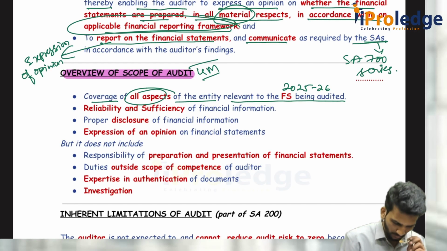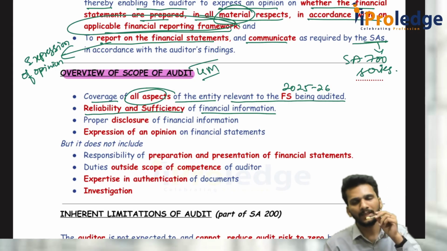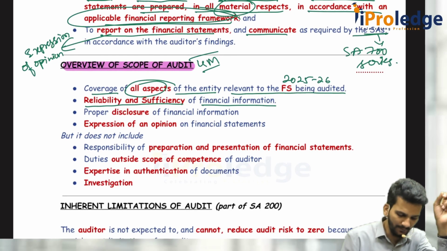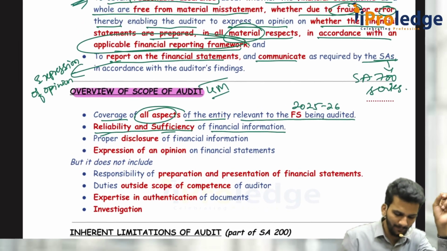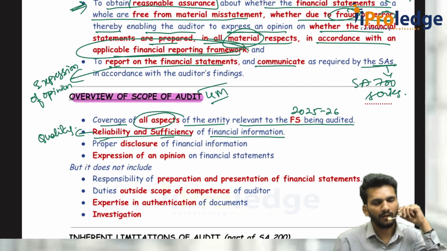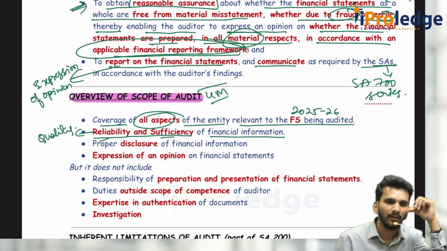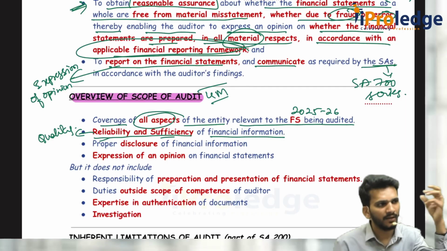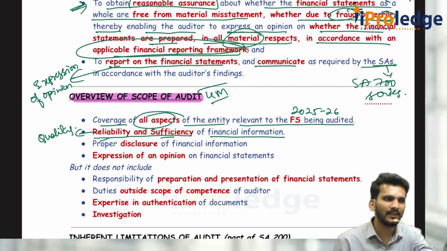Then you should also get the reliability and sufficiency of the financial information. You should express your opinion based on sufficient and appropriate audit evidence. So, what is that? They are telling reliability and sufficiency. Reliability means the quality of audit evidence you obtain. I am talking about appropriate. Is it relevant? Is it reliable? While you are doing the audit of sales, you can't use the purchases register because that is not relevant. That is not reliable.